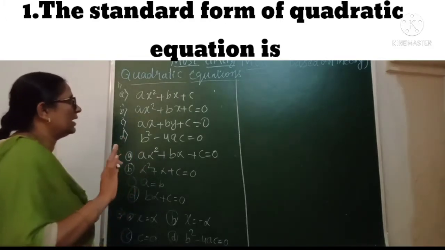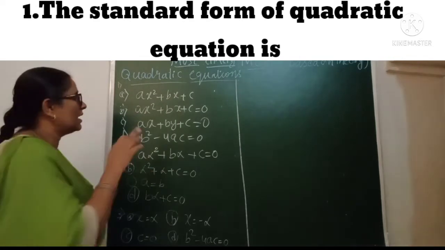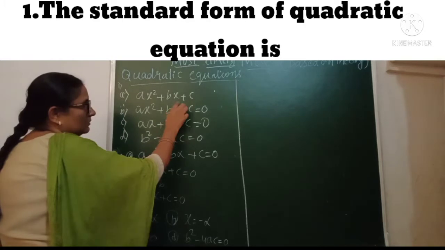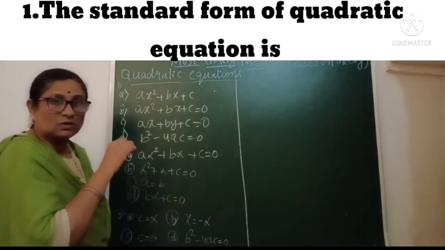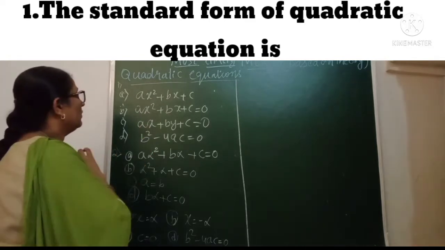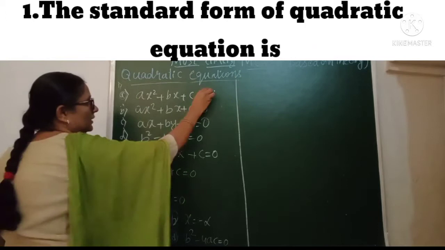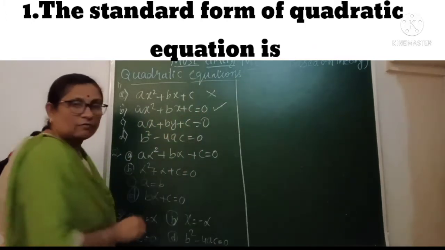The first question is, what is the standard form of a quadratic equation? Look at this one: ax square plus bx plus c. In a hurry, because we want to try all the sums, you will just take this first one. But this is not the correct answer. This one, ax square plus bx plus c equal to 0, is the standard form of a quadratic equation.